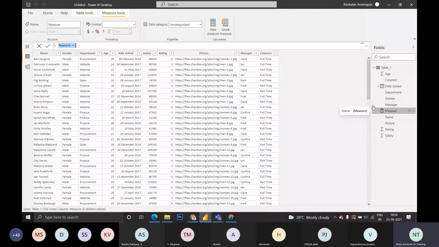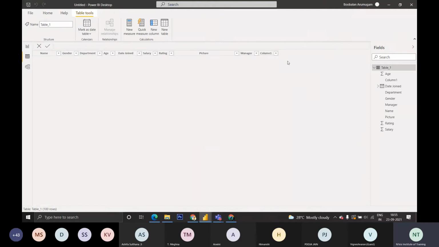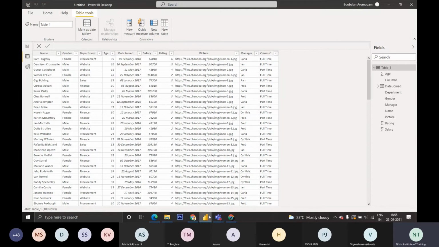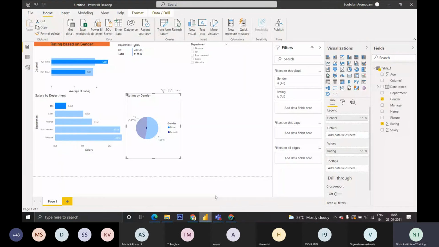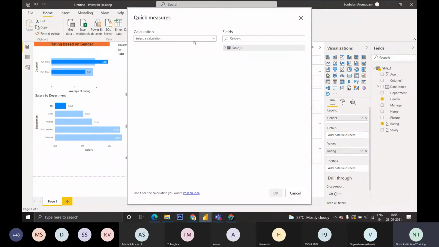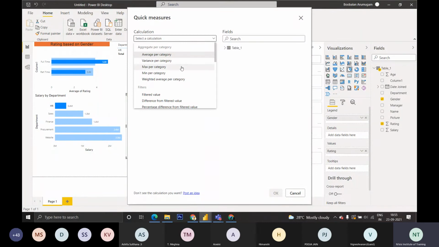It takes a huge time to explain measures. I'm switching over to the Power BI window itself. Then you can Google what a measure is, and quick measure will give suggestions for whatever measures we can use. If something is missed, it will give some quick measures from the table. You can have calculations like average, maximum per category, year to date total. These are the features available for quick measures.